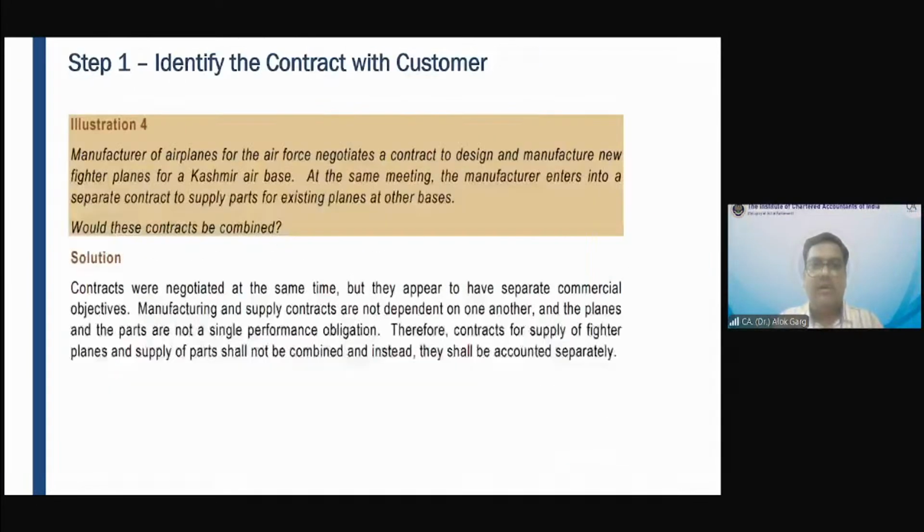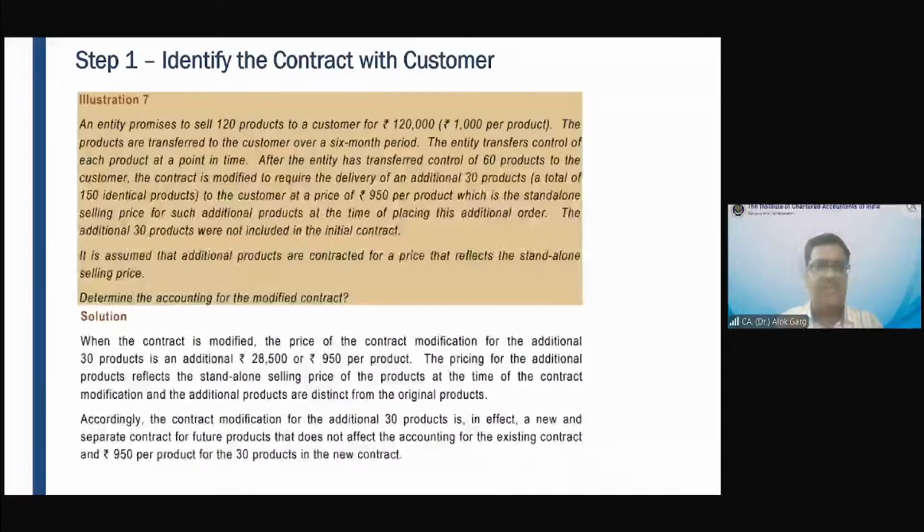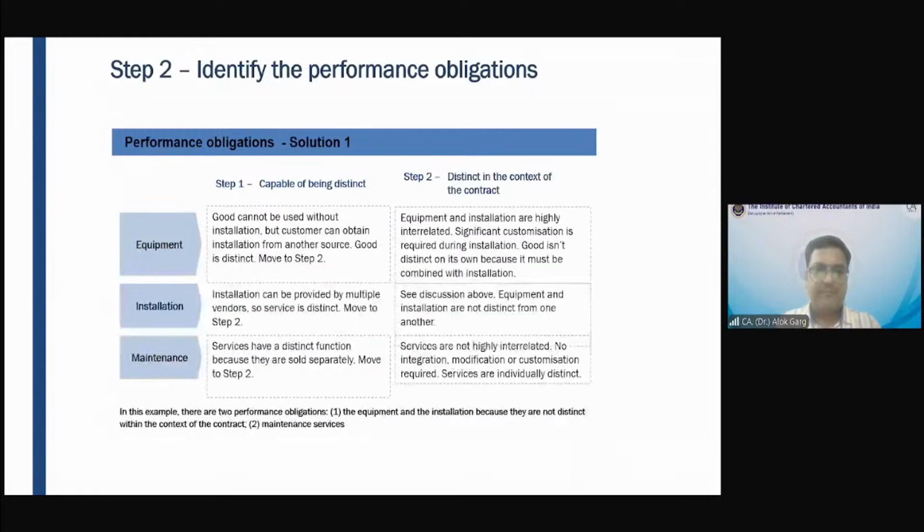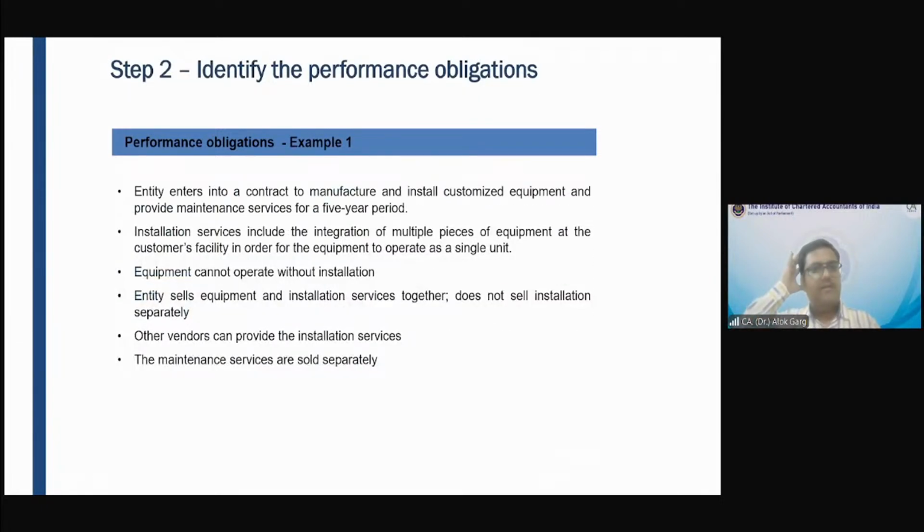Now let me cover one more question, which is on performance obligation, right? This one. Entity enters into a contract to manufacture and install customized equipment. The word is customized equipment, and provide maintenance service for a 5-year period.